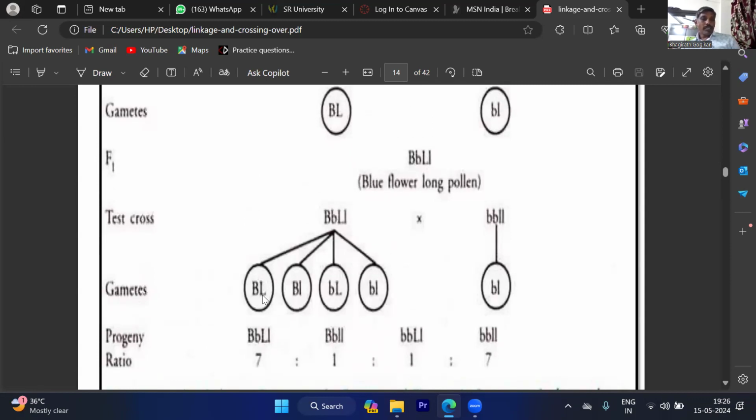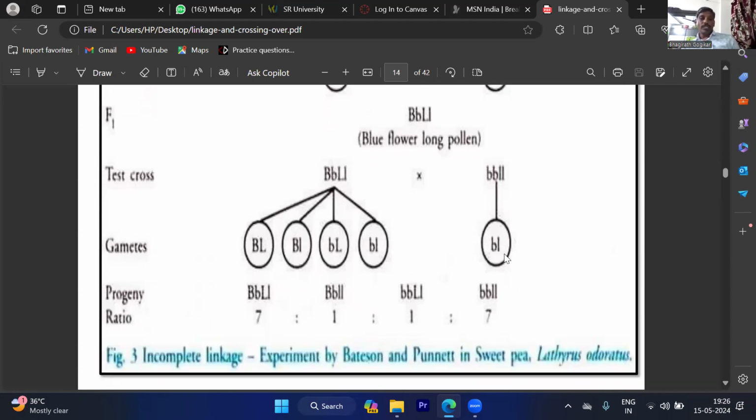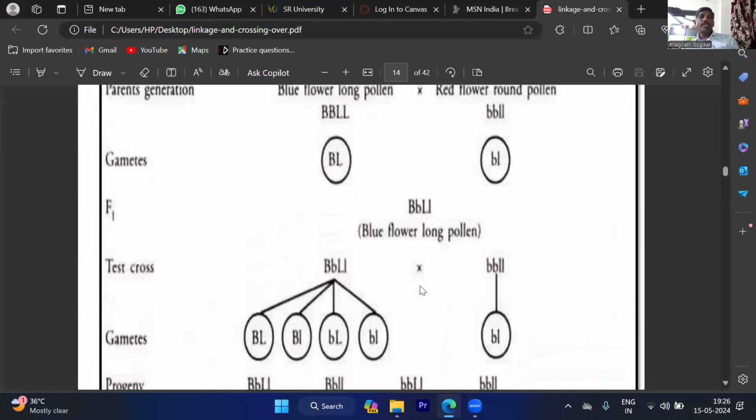That's why the two linked genes are separate. The capital B combines with the other gene, small l, and the small b combines with capital L. These two different gametes are raised by the crossing over. These gametes are fertilized with small b small l gametes. So we are getting the ratio 7:1:1:7. So this indicates that crossing over takes place.